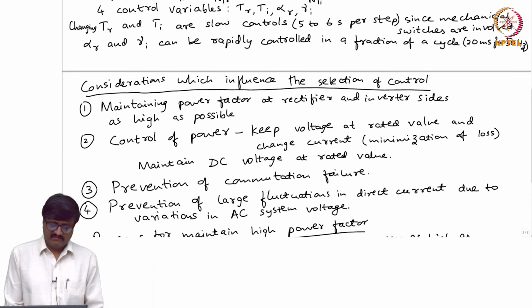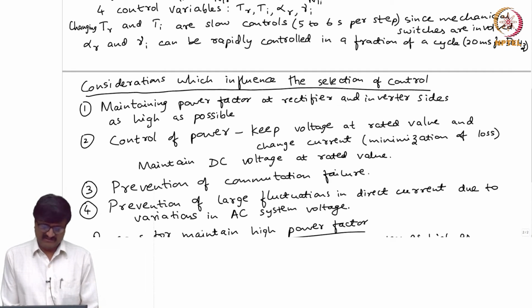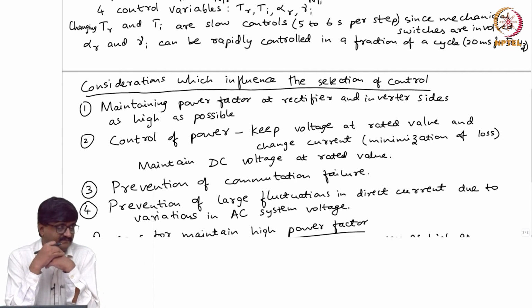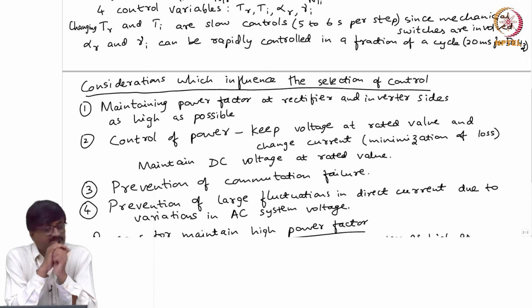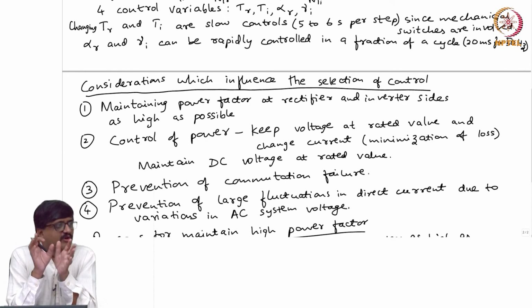What about preventing large fluctuation in the direct current? That means essentially trying to regulate the current in the DC line. So, alpha R. Now, it should be obvious because TR and TI are slow controls.